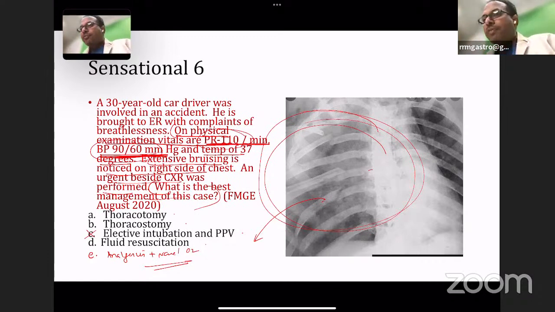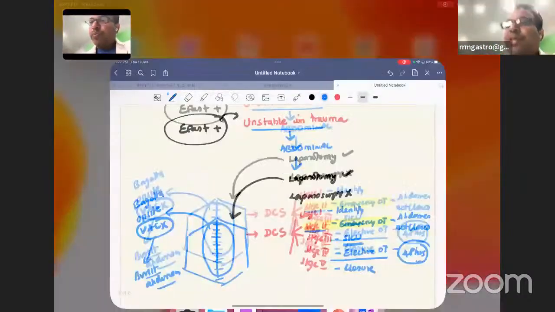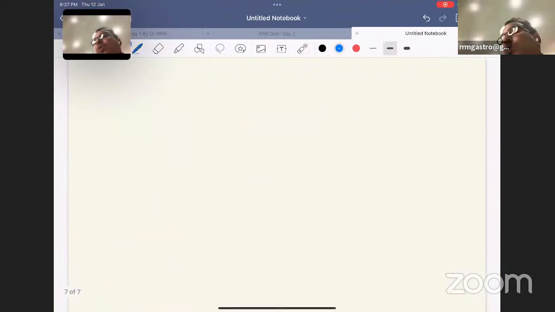You are all thinking of flail chest. See, in an FMG exam, they have asked a question beyond flail chest. I'll tell you the protocol in flail chest now. Because if you directly read this question, you will all go for PPV ventilation. That is wrong.